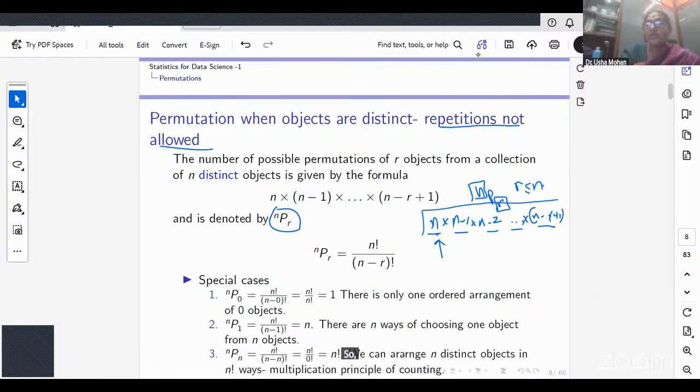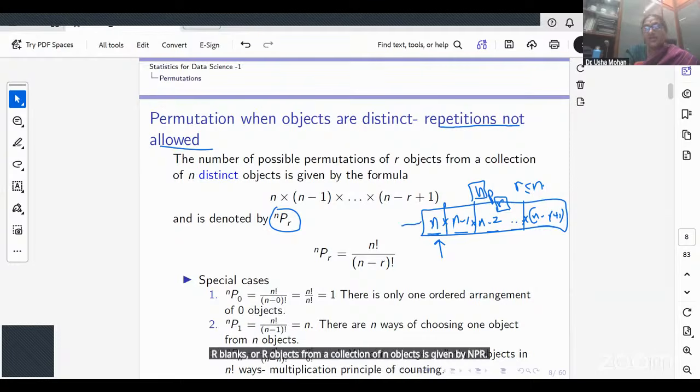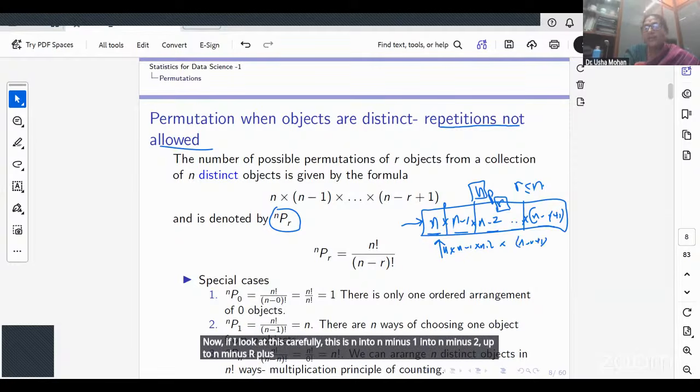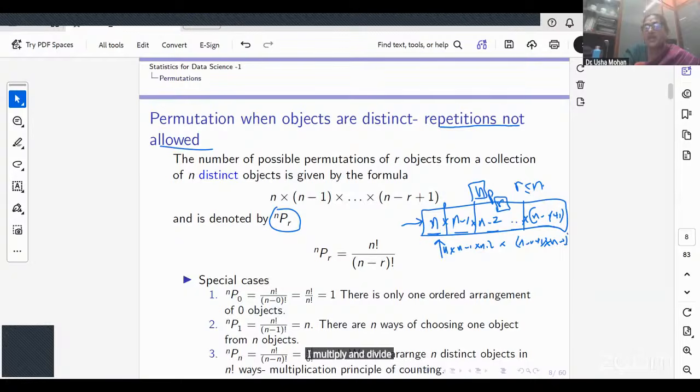So the total number of ways I can permute or arrange R objects from a collection of n objects is given by NPR, where I have just applied the multiplication rule. Now, if I look at this carefully, this is n into n minus 1 into n minus 2 up to n minus r plus 1. If I multiply and divide with n minus r factorial, the numerator is n factorial, which we just introduced.